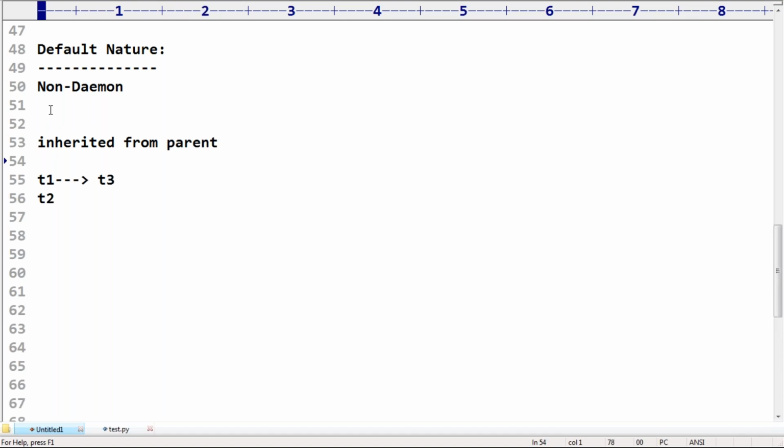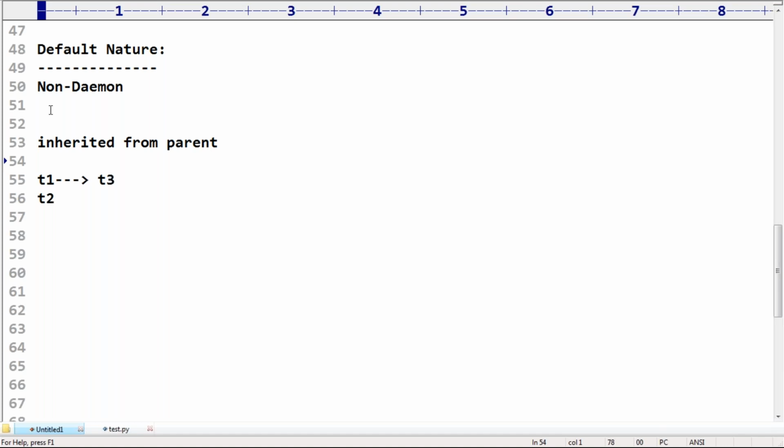So let me repeat again. What is the important conclusion? The main thread is always non-daemon, but for all remaining threads, daemon nature will be inherited from the parent. If the parent thread is daemon, then the child thread is daemon. If the parent thread is non-daemon, then the child thread is also non-daemon.